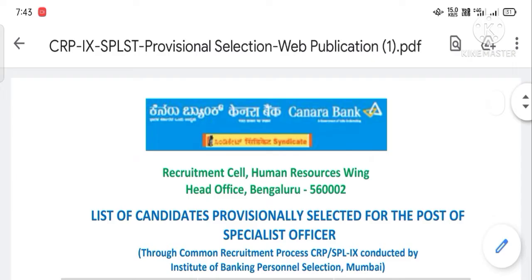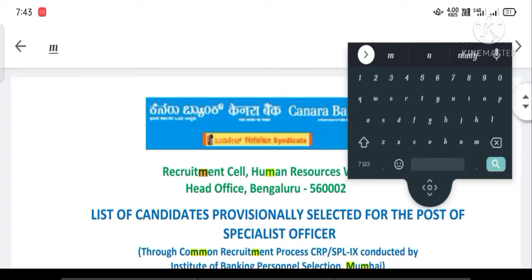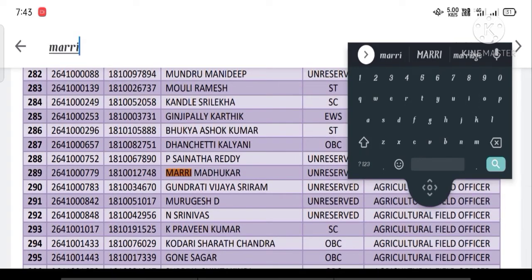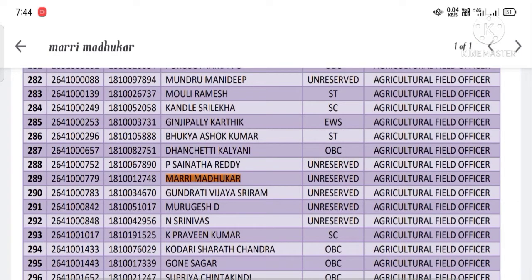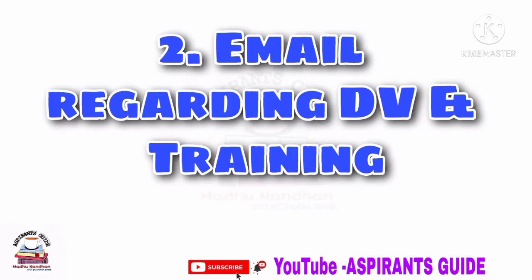In this we have to search our name whether it is there or not. For example, my name, that is Marri Madhukar. Okay, here is my name. Like that your name will be displayed in your provisional selected list. This list was posted on November 2nd of 2020 for IBPS 9, and within 1 week you will get a mail regarding document verification and training dates. Okay, now let us see all the mails in detail.